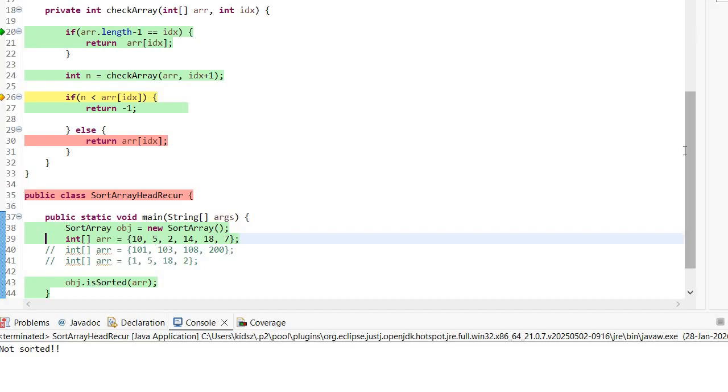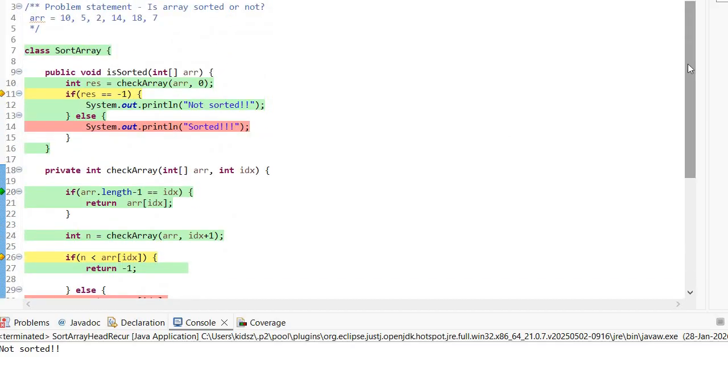So this is how we can check if the array is sorted or not using recursion.